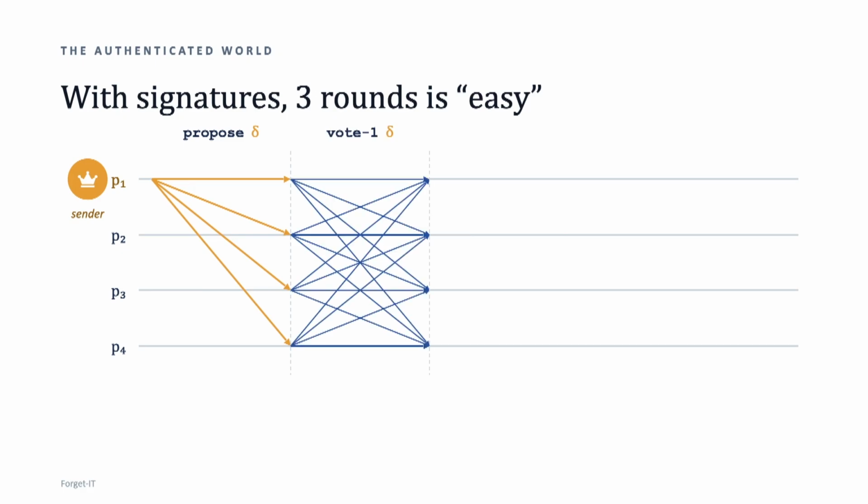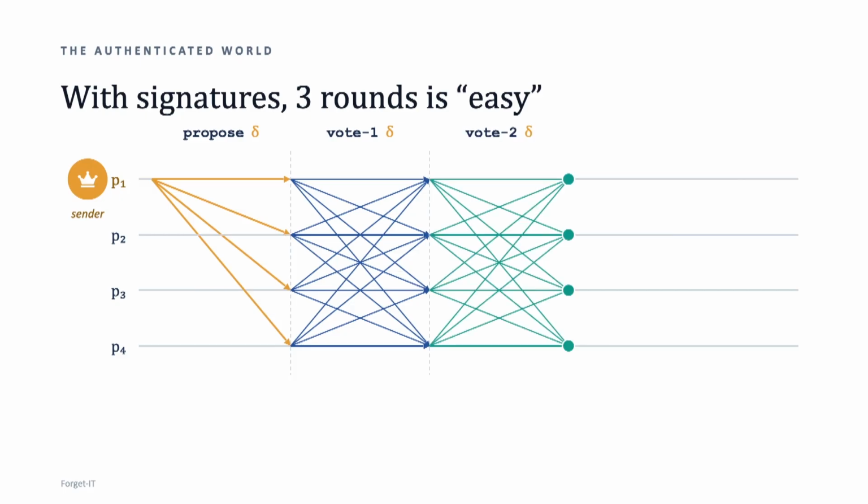Then we will have the first all-to-all communication round, which is the first voting round. Once I receive a quorum of these vote 1 messages for the same value, I will issue vote 2 message for that value. And then if I receive a quorum of vote 2 messages at the end of the 3rd round of communication, I will simply decide.